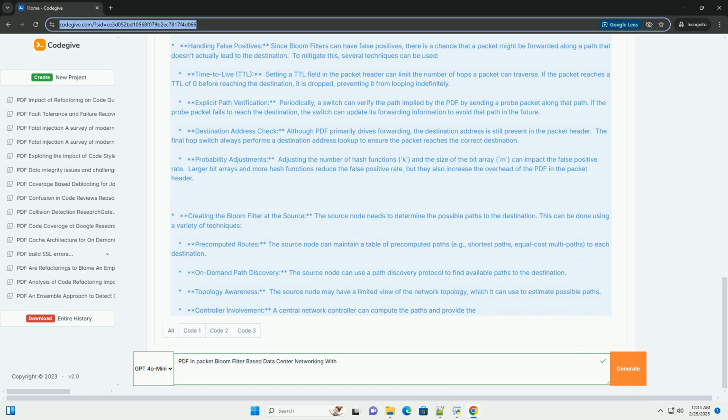Explicit path verification. Periodically, a switch can verify the path implied by the PBF by sending a probe packet along that path.